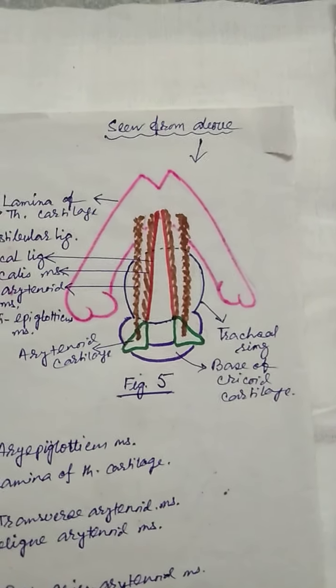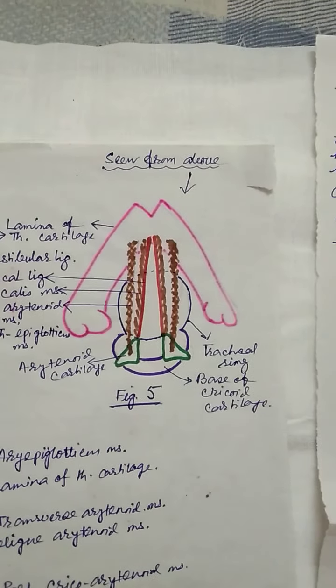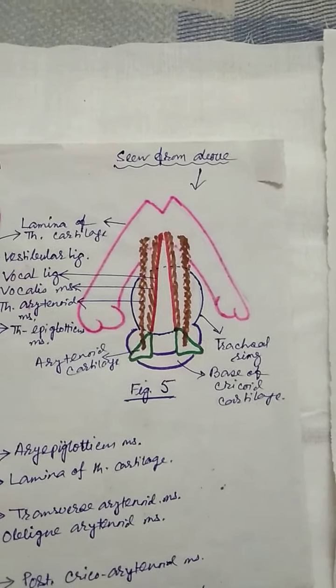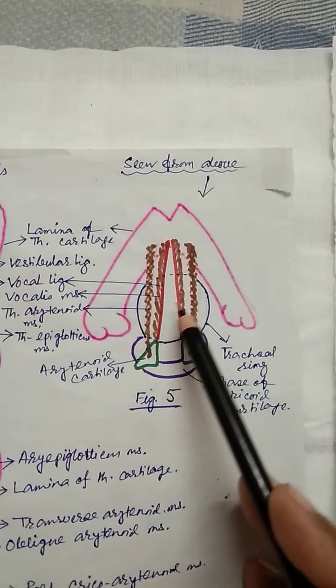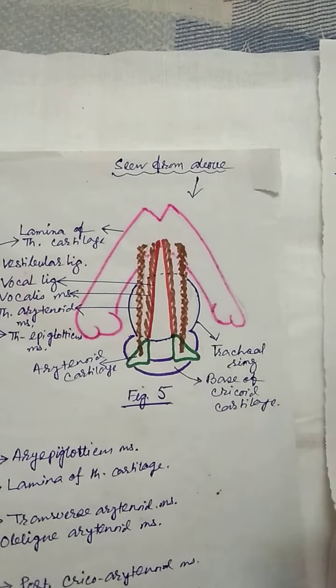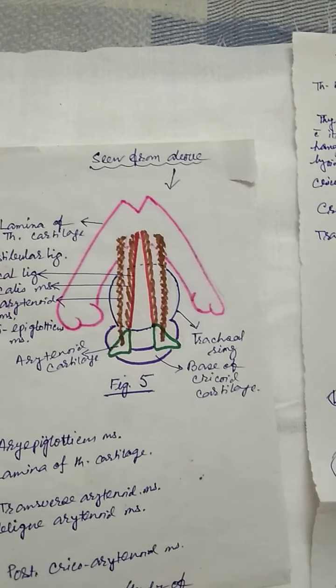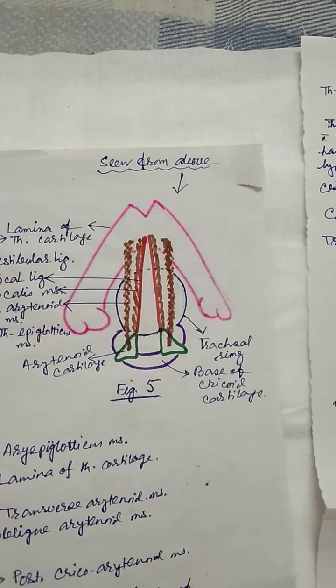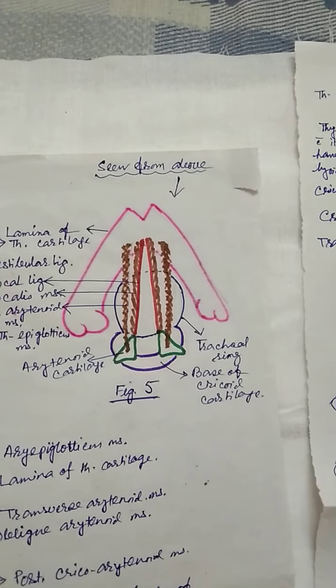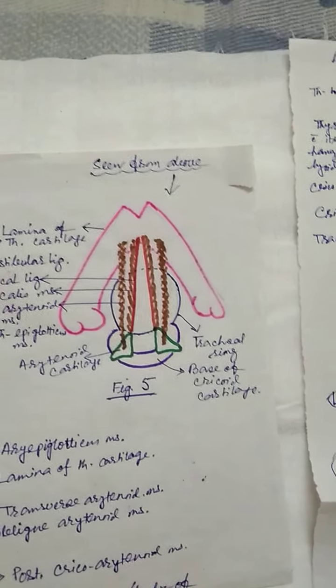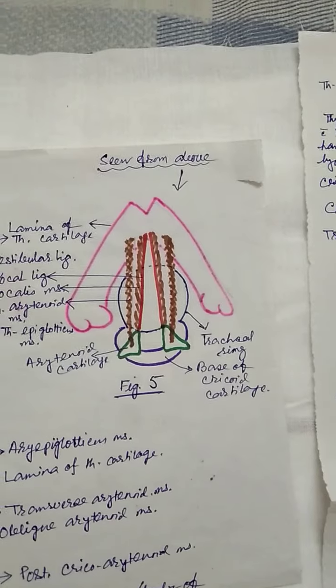So what are the movements we are talking about? These movements produce the gap between the two vocal folds. The movements occur in all the laryngeal cartilages except the cricoid cartilage. The cricoid cartilage is unable to move. It is the stepping stone over which the other cartilages are sitting.